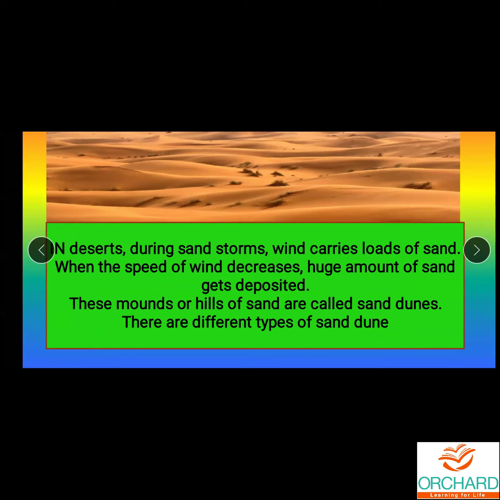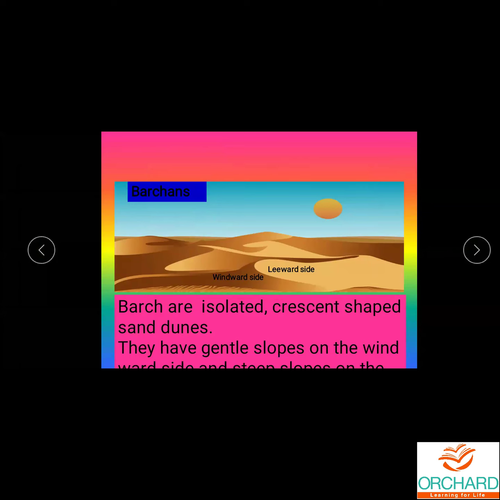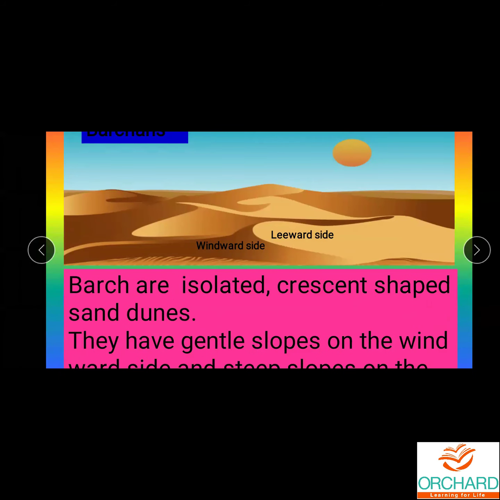There are different types of sand dunes according to size and width. Here these are called barchans. Barchans are isolated crescent-shaped sand dunes. You can see here the crescent shape, C-shaped, like a crescent moon. That is why these are called barchans.